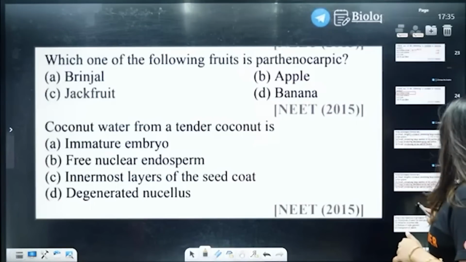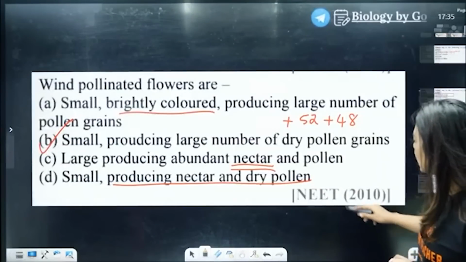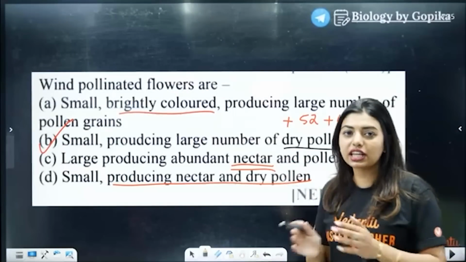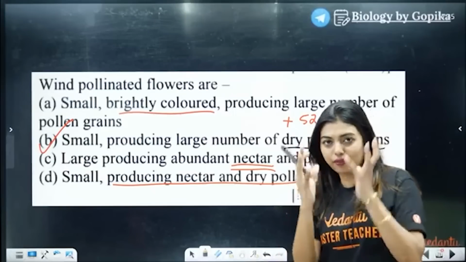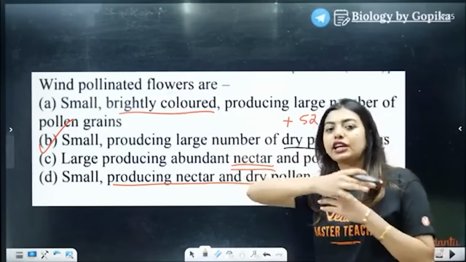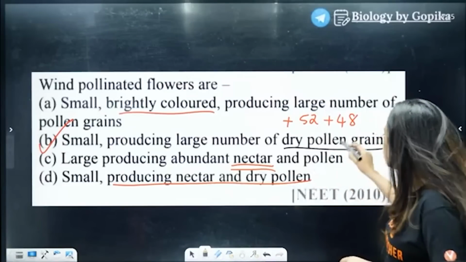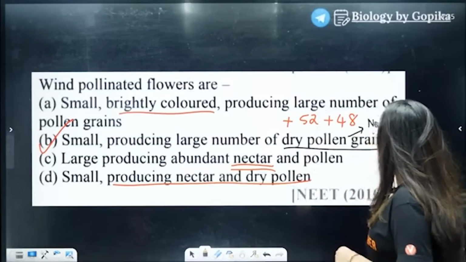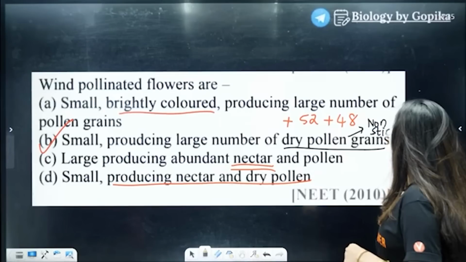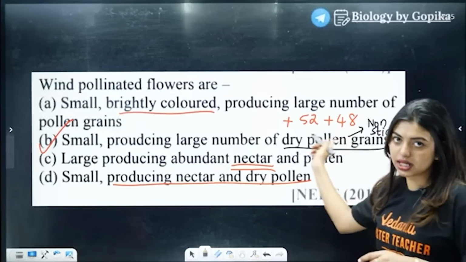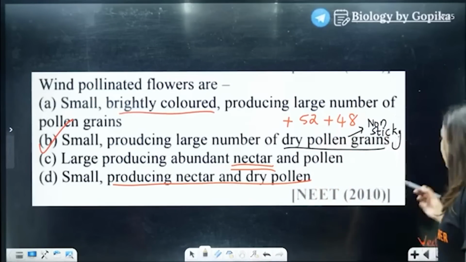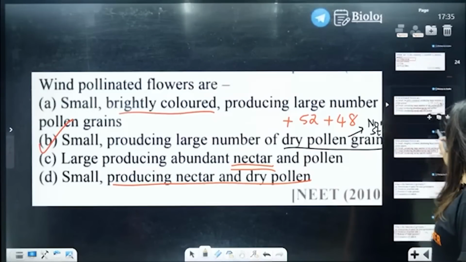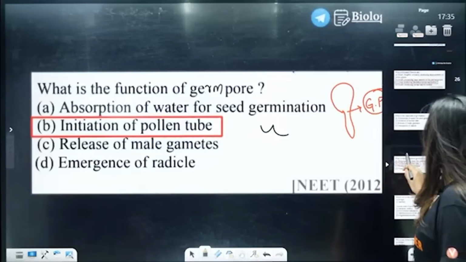That's when I thought one thing. Did I say by mistake here sticky? It should be non-sticky. Otherwise, if it is sticky, it will stick to the flower itself. It has to fly, and if it has to fly, it has to be non-sticky. I think by mistake I said sticky. I'm sorry. That's why option B is the correct answer.